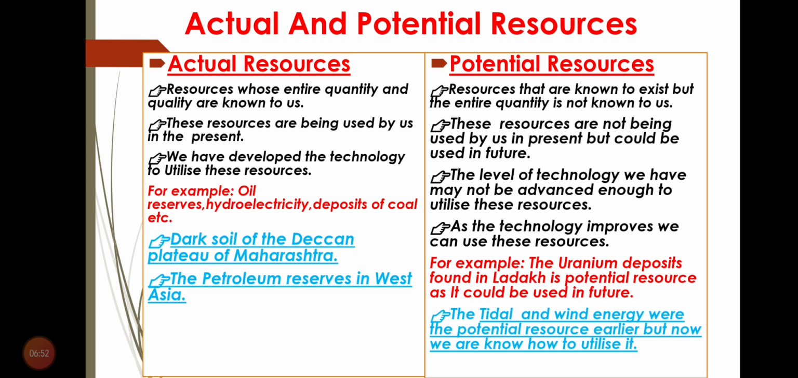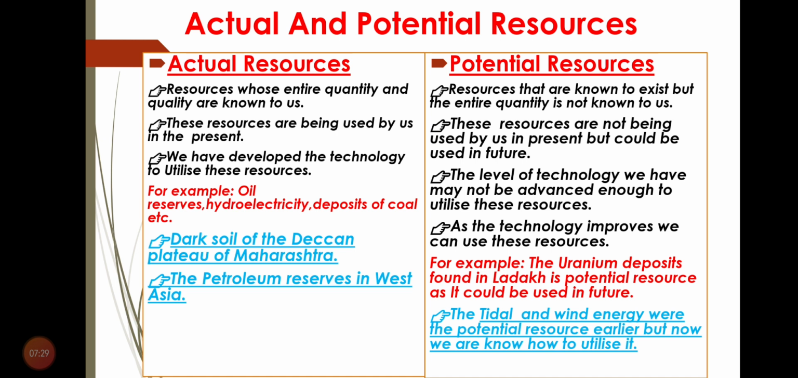The best examples are hydroelectricity, hydropower, wind energy, and solar energy. These were potential resources earlier because we did not know how to utilize them. But now, slowly, we are developing the technologies to use them, so solar resources have become actual resources. So it is based on the stage of development. First research is going on, so we come to know that this is a resource.